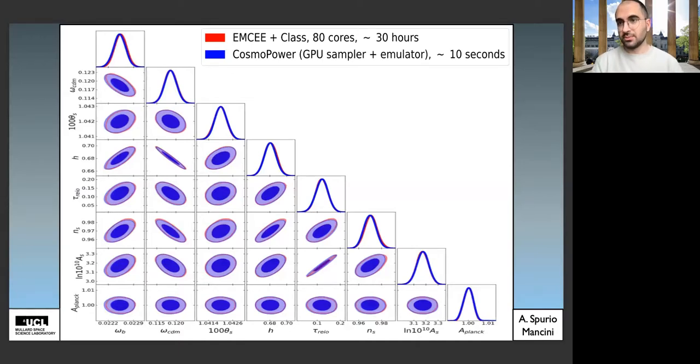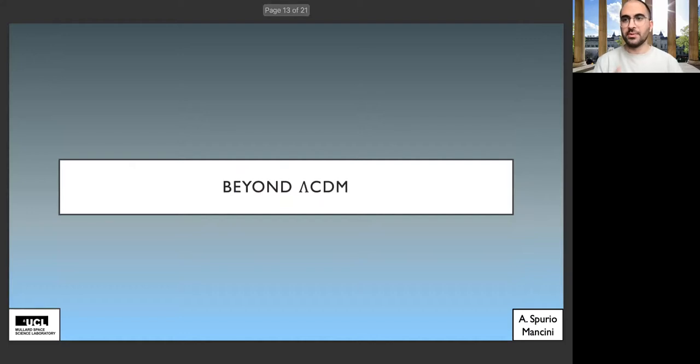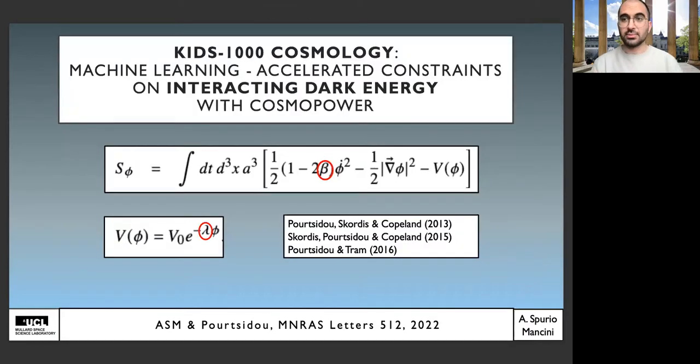But if this wasn't enough, then really I hope that this last section will convince you. So this is moving now beyond lambda CDM. In this paper with Alessio Spurio, we considered an interacting dark energy model. And essentially we wanted to get constraints on this model from the latest KiDS-1000 cosmic shear data. And we wanted to do so using our emulator.